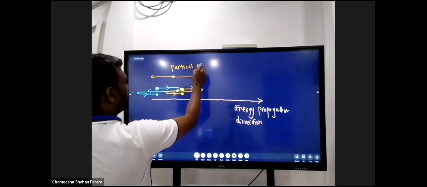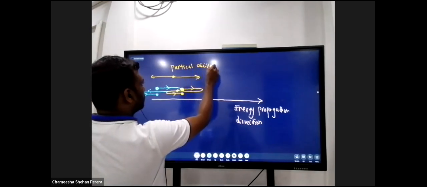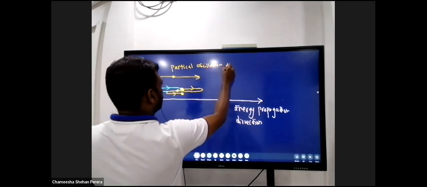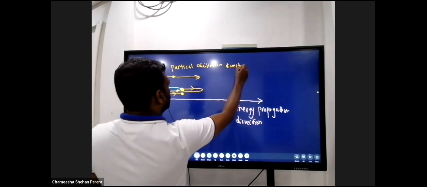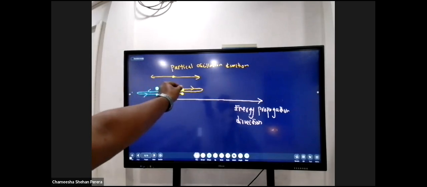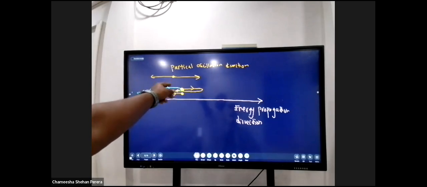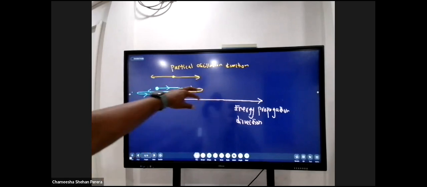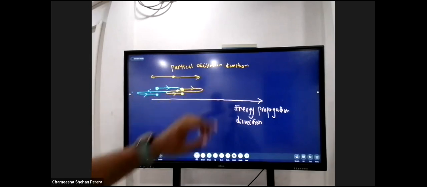So this is what simply happens in a longitudinal wave. When the particle moves forward, the next particle gets collided, and then that particle also moves forward and backwards and comes back to its initial position.